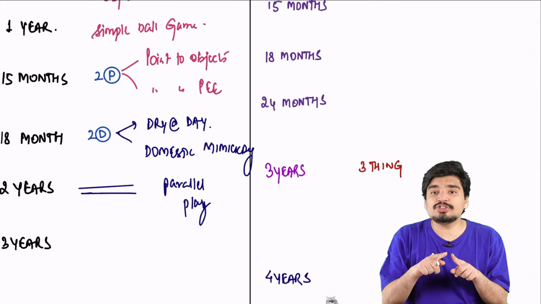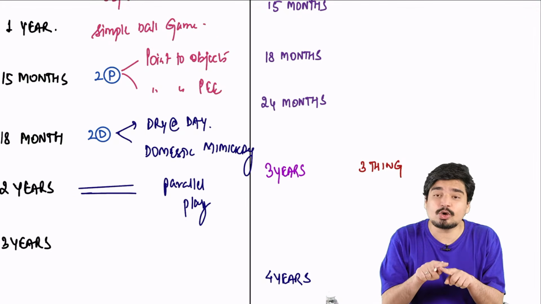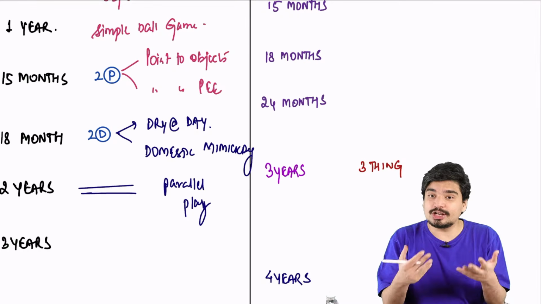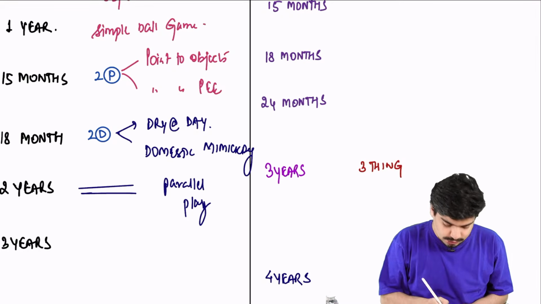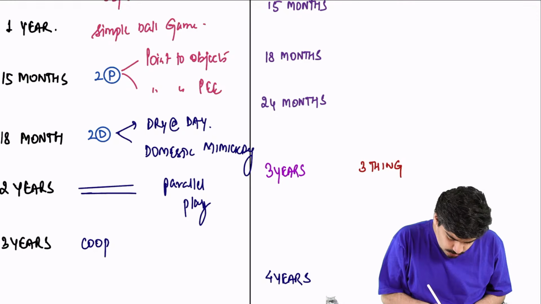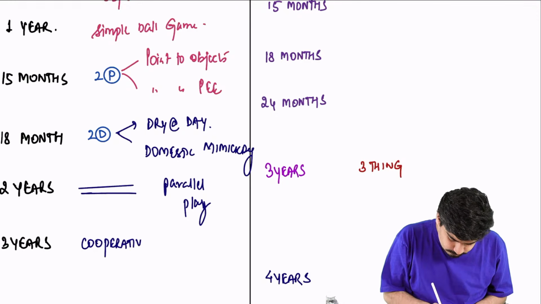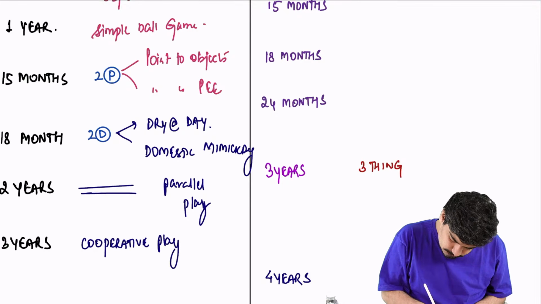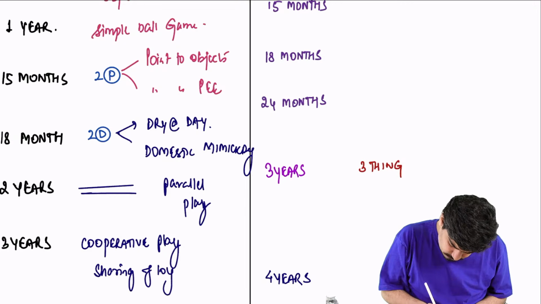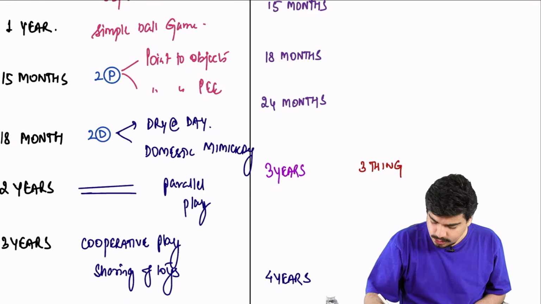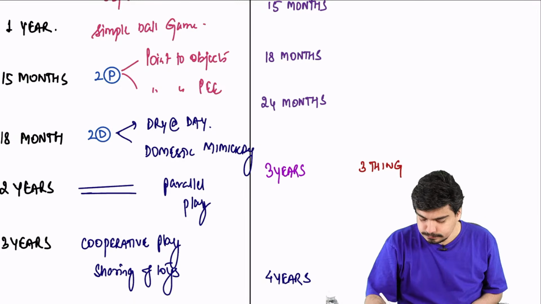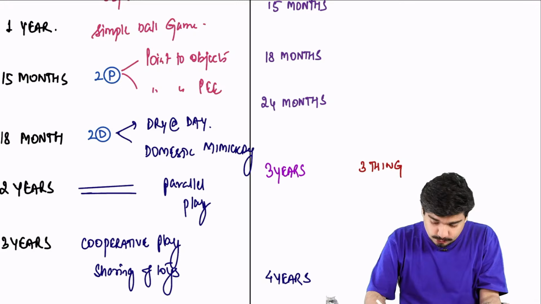When do they start playing with each other? At 3 years. So at 3 years, there is cooperative play. When they play with each other, they will share toys. So sharing of toys is also 3 years. This is called cooperative play.